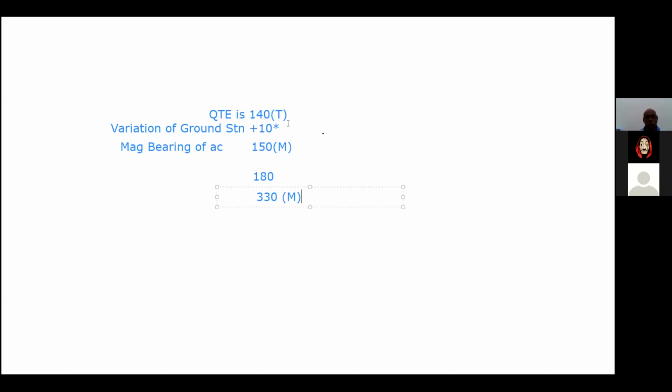So first of all, we have to change this true into magnetic. We added 10 degrees, which was a variation, and we got 150 magnetic, which was the bearing. Now this bearing we wanted to change to a homing. So we added 180 and got 330 magnetic as the QDM.